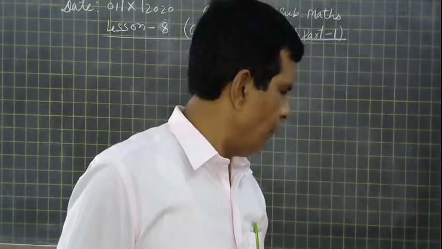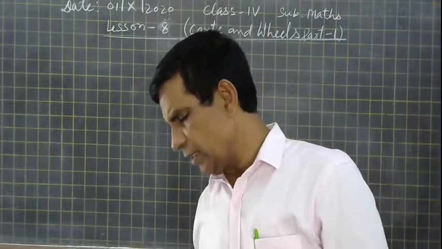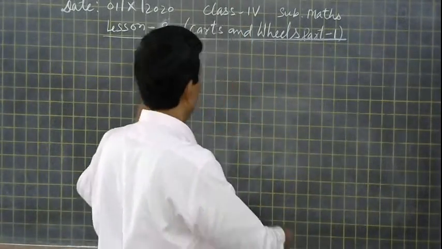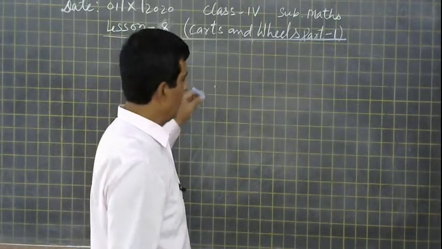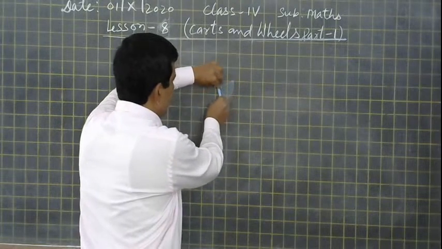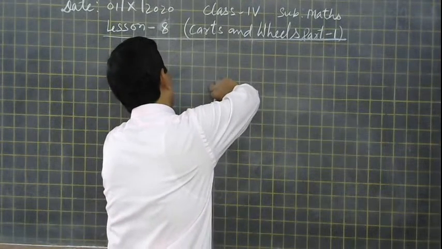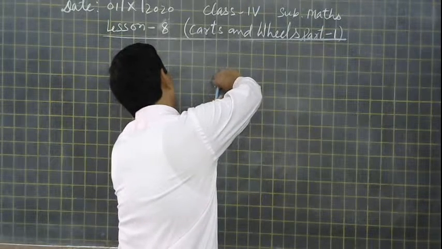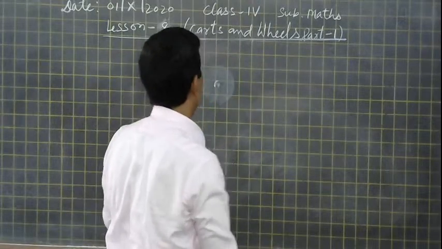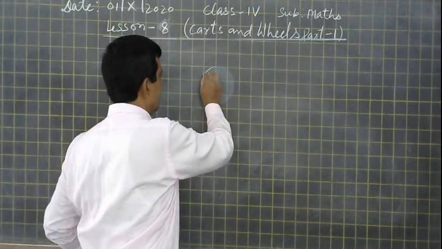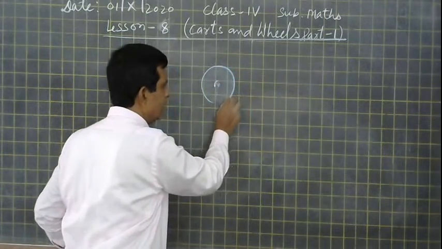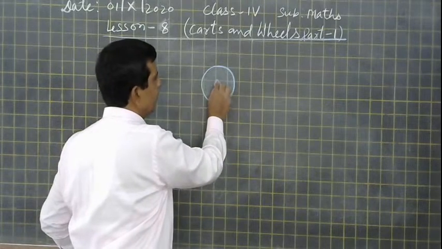So if we have a rope, with the help of the rope we can make a circle. How? We put a point there, and suppose this rope is there. If we hold one end and move the other end, then we can make a circle like this. When we are tracing it, we get it like this. And this is the point.